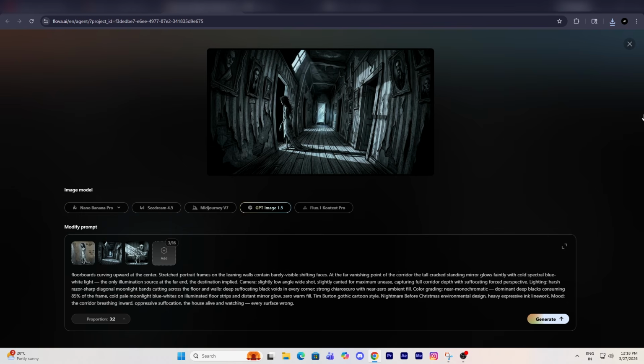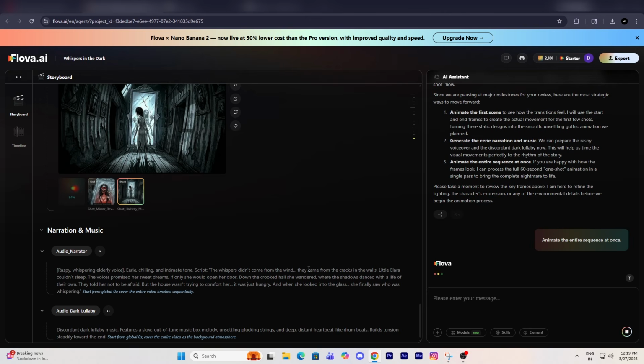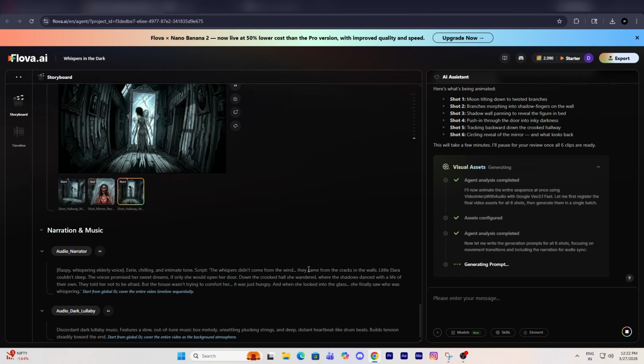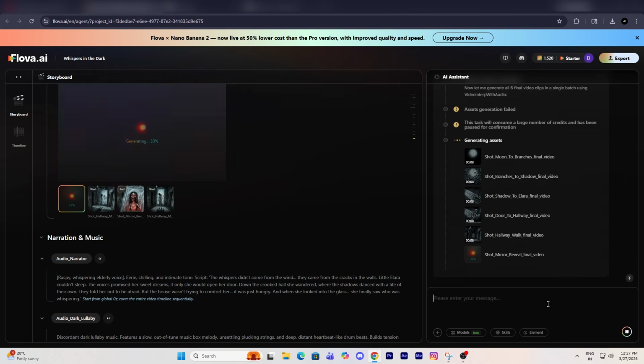Once finalized, it's time for animation. Simply type "animate the entire sequence at once." This converts all your images into video in one go. Or animate scene by scene. Just tell the AI agent, and it handles it. Within minutes, your complete video is ready.